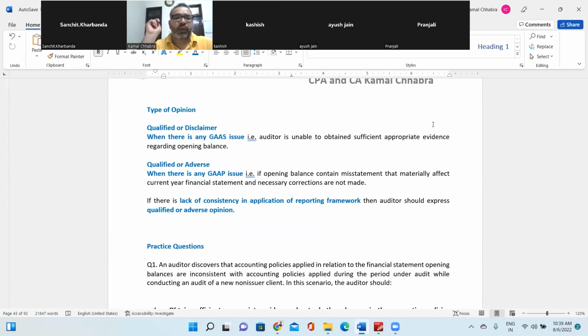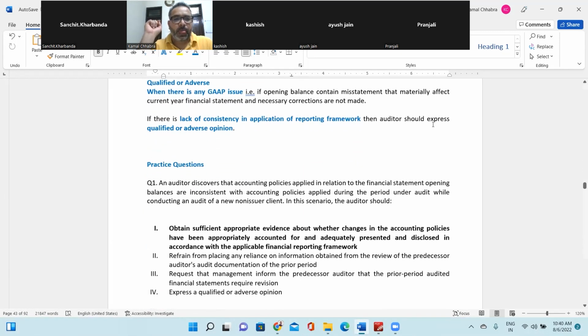Qualified or adverse opinion when there is a GAAP issue. That means there is a material difference you have identified and management is not accepting the difference. Then you will be issuing a qualified opinion. If the impact is pervasive, then you will be issuing an adverse opinion, right? If there is a lack of consistency in application of the reporting framework, then the auditor should express a qualified or adverse opinion. So this is about opening balance testing.